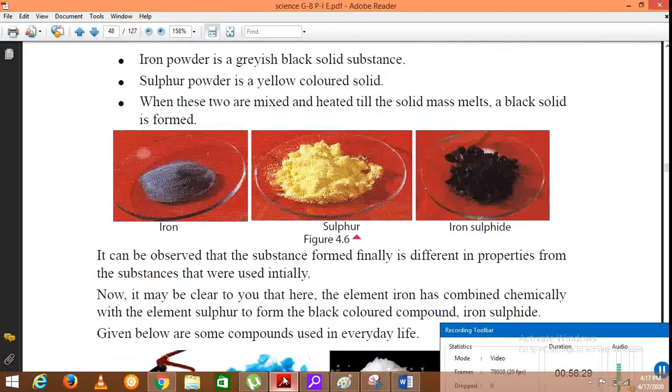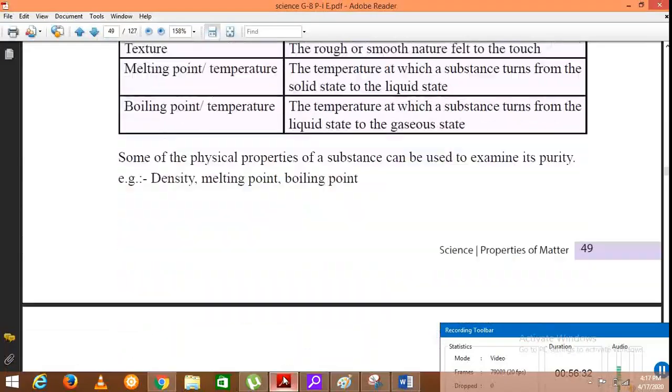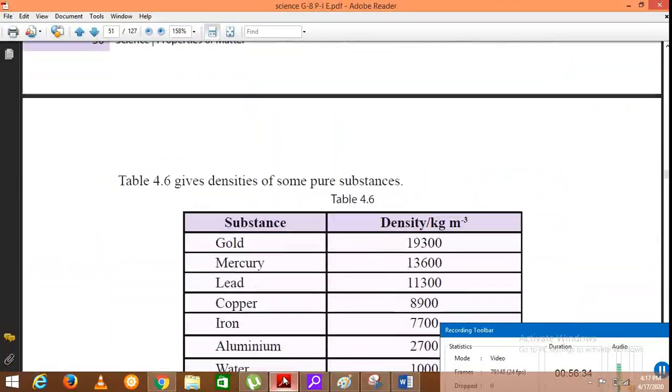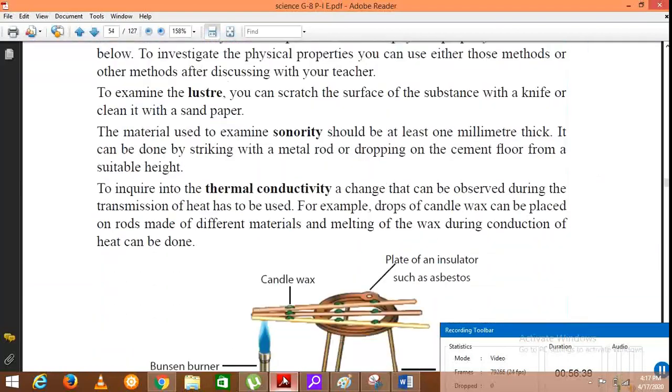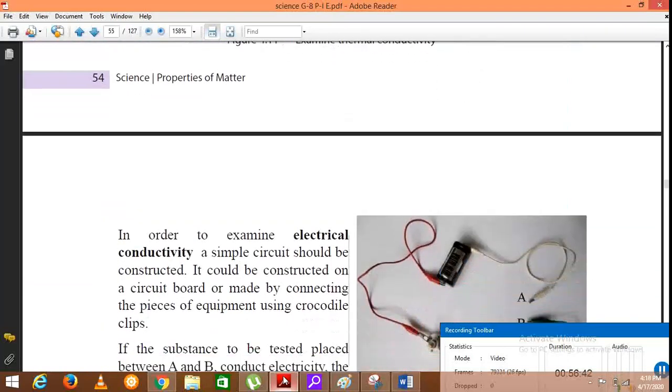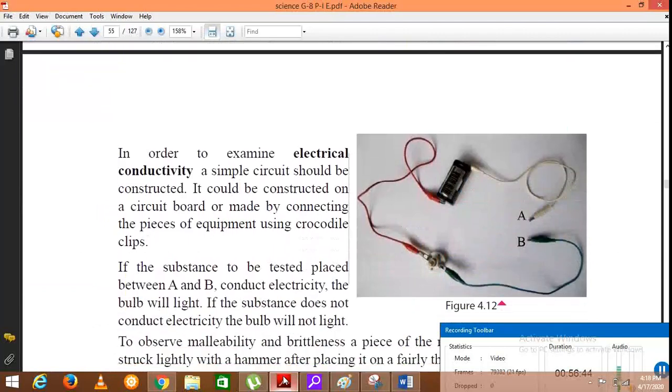The same setup is shown in your textbook, not by using circuit symbols. It is shown here. These are the crocodile clips, this is the bulb, and this is the dry cell. You can keep the substance in which you are going to measure the electrical conductivity here, and if that particular substance conducts electricity, the bulb will glow.